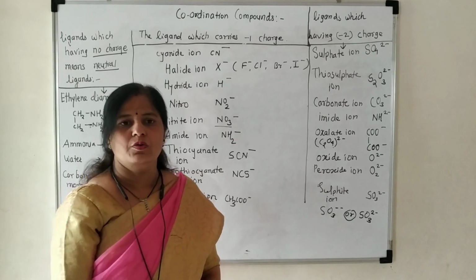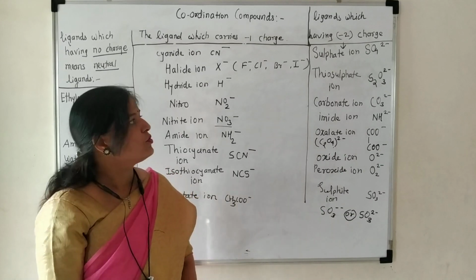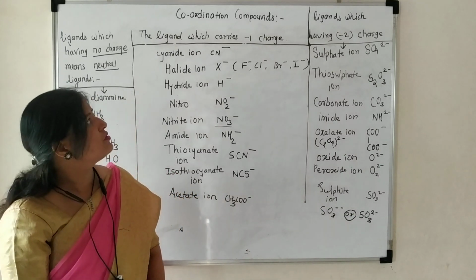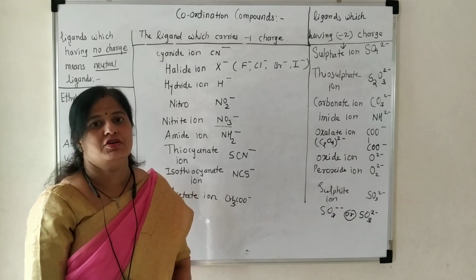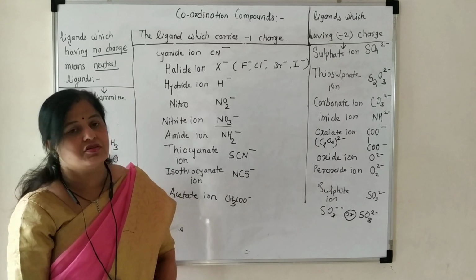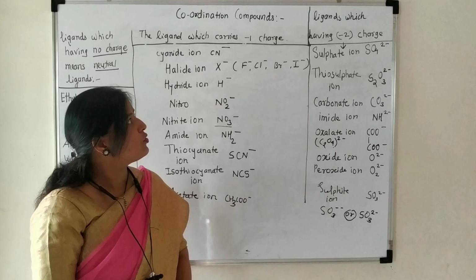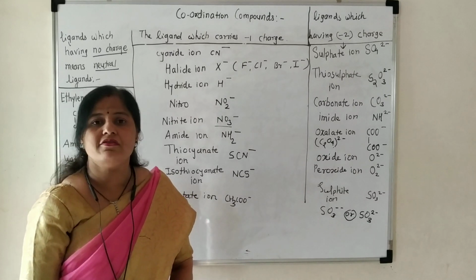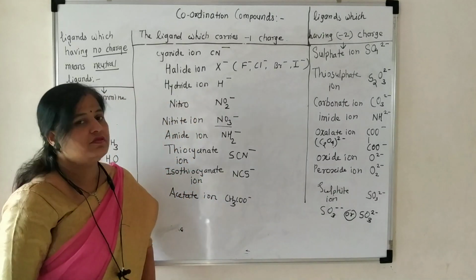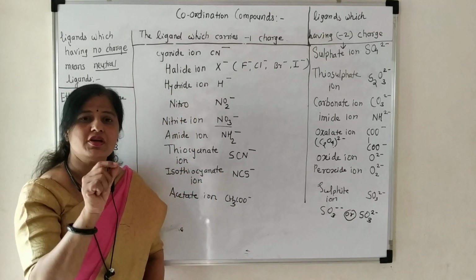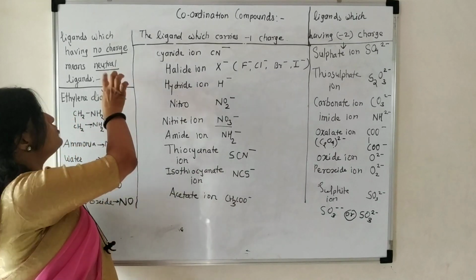In the last lecture, we studied the coordination sphere, coordination number and the charge present on the complex. Now we are going to see the types of ligand on the basis of charge. The ligands which carry negative charge are called negative ligands. The ligands which carry positive charge are called positive ligands. And the ligands which do not carry any positive or negative charge are called neutral ligands.